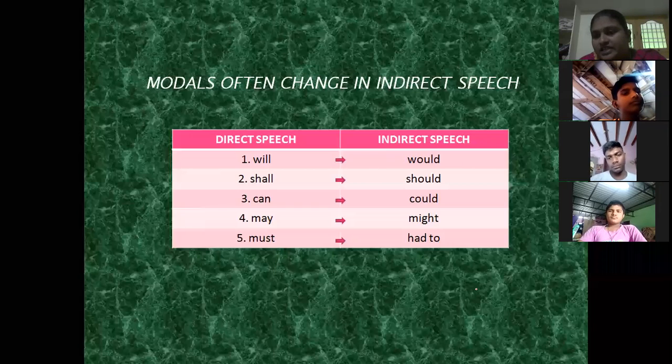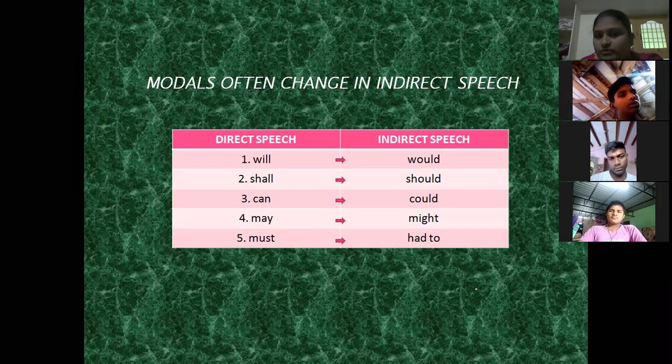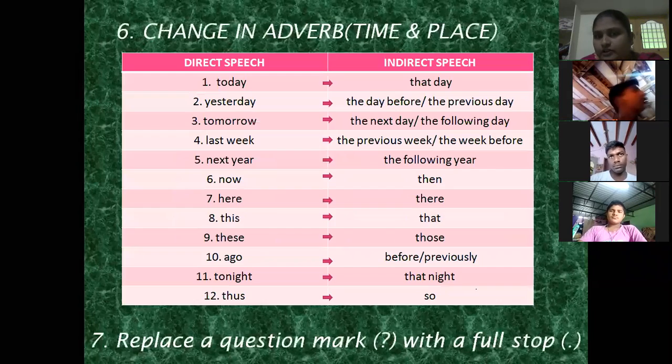See, here are the changes in modals. Will changes to would, shall to should, can to could, may to might, must to had to. And changes in adverbs. Adverbs mean time or place. If today is given, it changes to that day; yesterday changes to the day before. Once you read it,